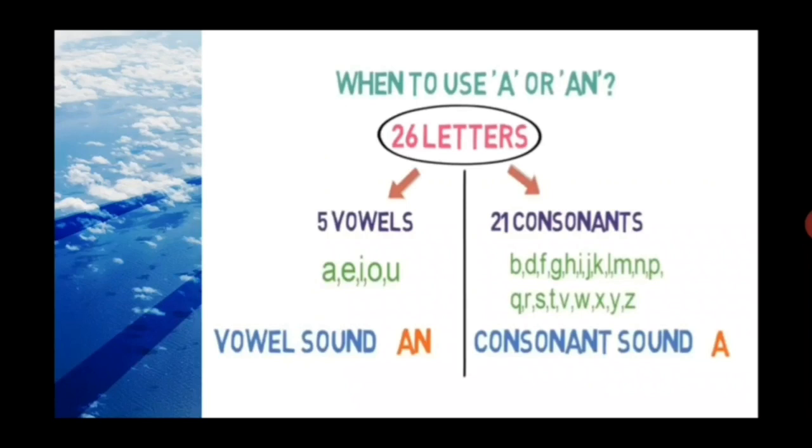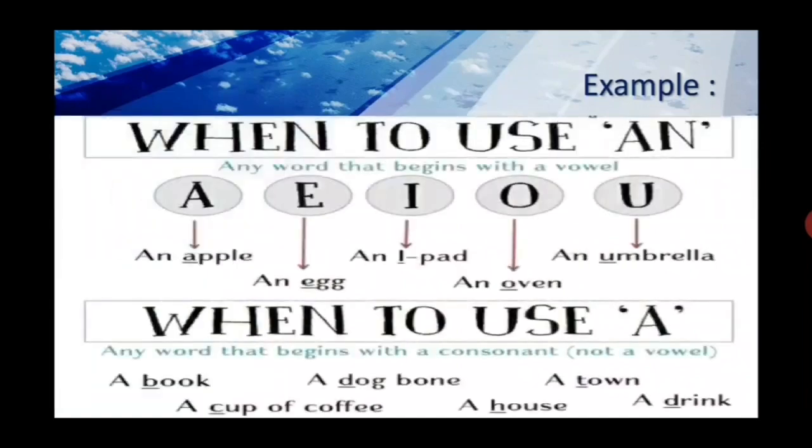In case of this situation, you have to use an. But if any noun starts with any consonant sound, not only consonant words, it has to be a consonant sound when you are pronouncing the word. That time you have to use a. And as I was saying, of course it has to be in singular form, only one. So let's go for the examples.